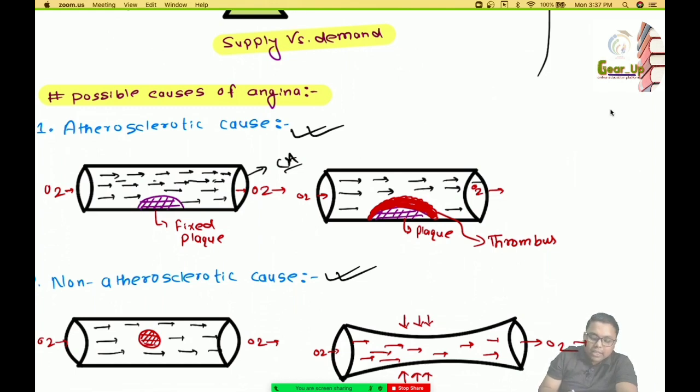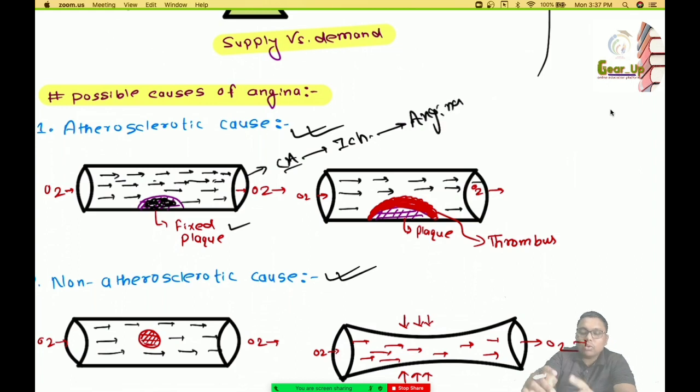Whenever blood flows to the heart through the coronary artery, if there is formation of plaque in the coronary artery, this is known as fixed plaque, which may lead to obstruction in the flow of oxygen to the myocardial cells, and this may in turn lead to ischemia, and which may in turn lead to angina. The angina caused by this fixed atherosclerotic plaque is called stable angina.